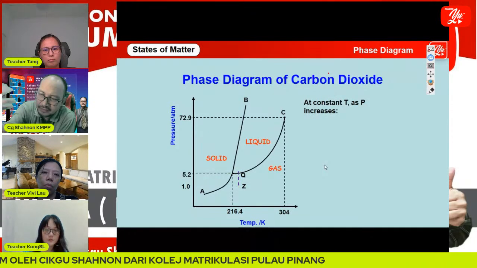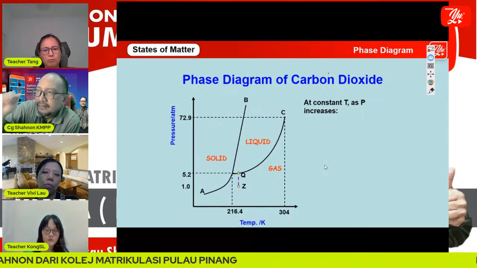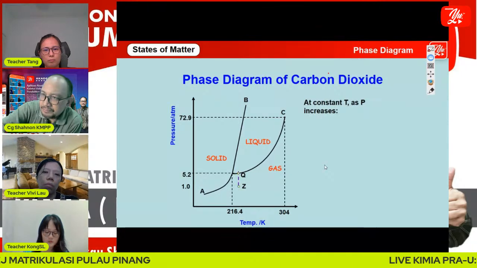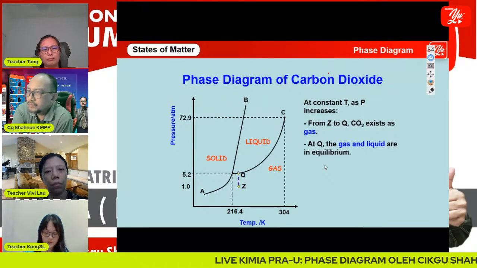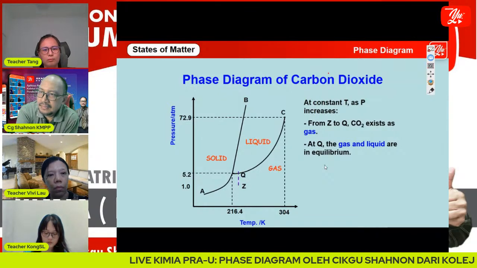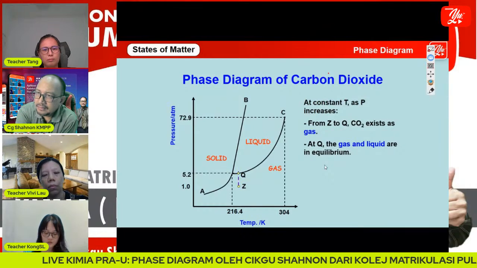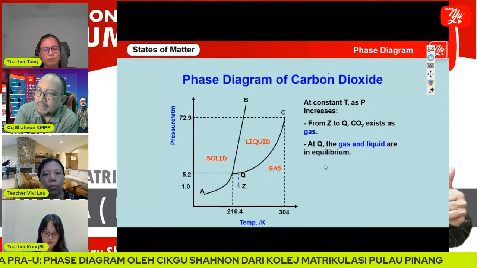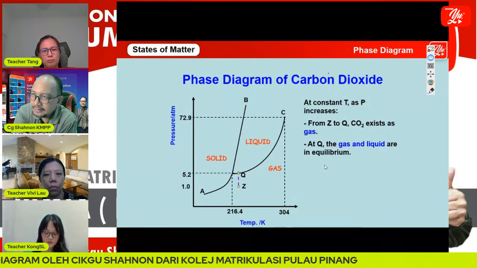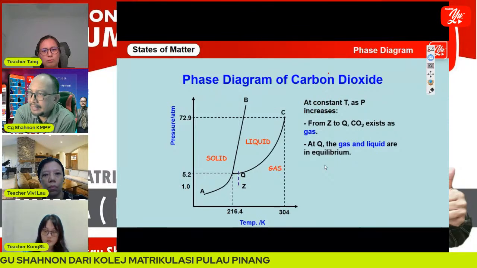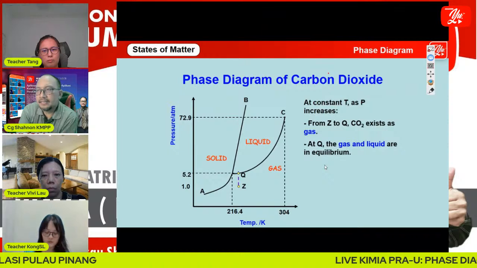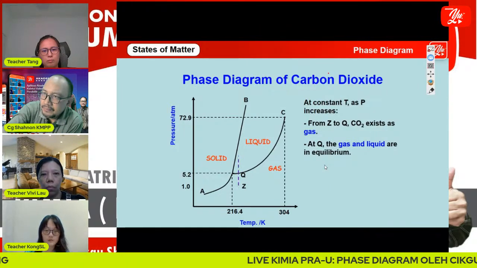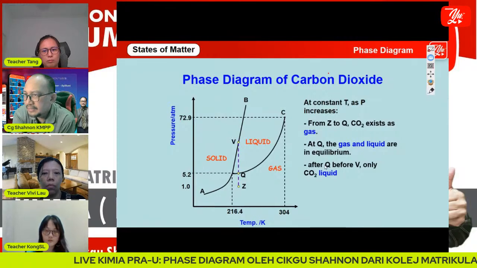Before this, it was isobaric. As pressure increases from Z to Q, at point Z the phase of carbon dioxide is gas, and then at point Q, gas and solid are in equilibrium. And then after Q, it becomes liquid.